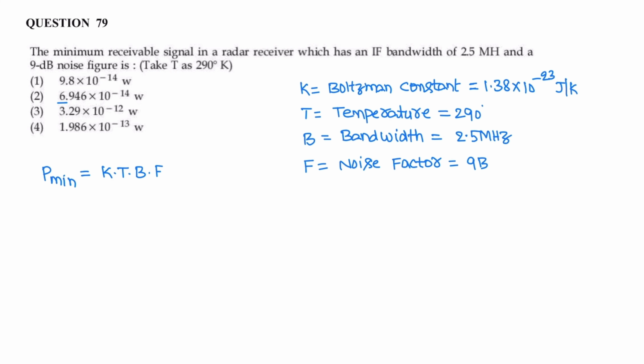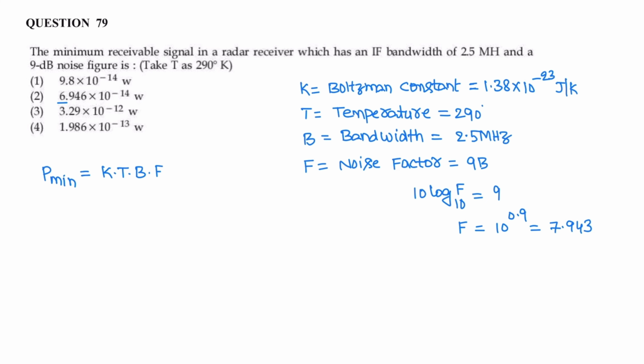So convert this 9 dB into linear scale. 10 log of noise figure base 10 is 9 dB. Therefore F is equal to 10 power 0.9.